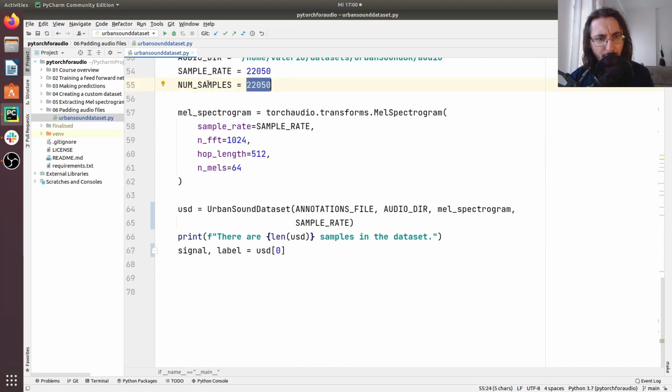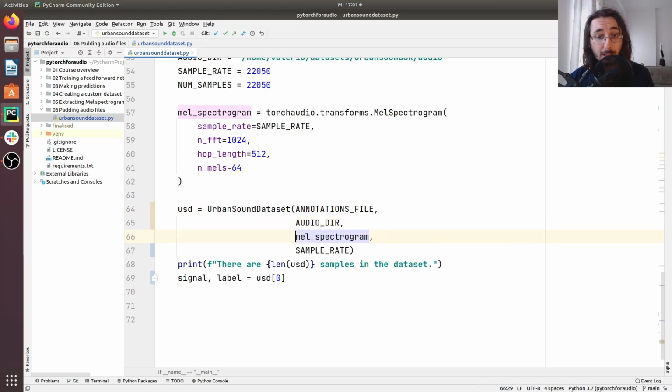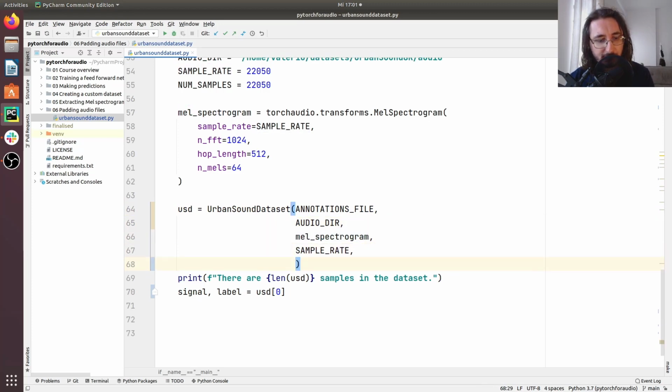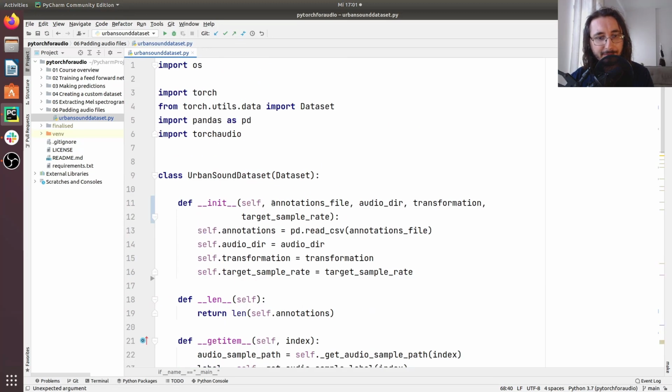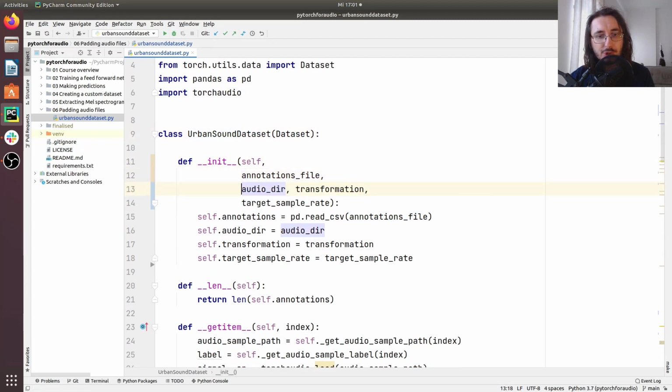Cool. So now we have the expected number of samples, and we're going to pass it in here in the UrbanSoundDataset constructor. So this is going to be yet another argument for our constructor. I'm just going to reformat this to make it nicer. Of course, now we have to jump in the UrbanSoundDataset class, here in the constructor, and change it accordingly.